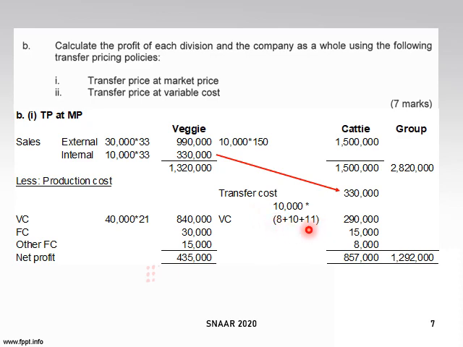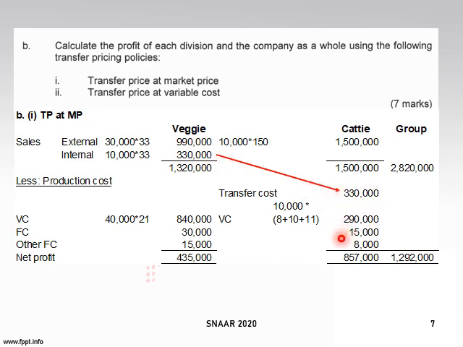Material, labor, variable production overhead. So 8 plus 10 plus 11 times 10,000 gives 290. So here it is okay if you want to add directly, meaning you take 21 plus 8 plus 10 plus 11. That is also fine. Or you can also separate it like this. Okay, why do I separate it? Because I want it to look different. I want to clearly show this 330,000 from veggie to Cathy. So that is why I split it.